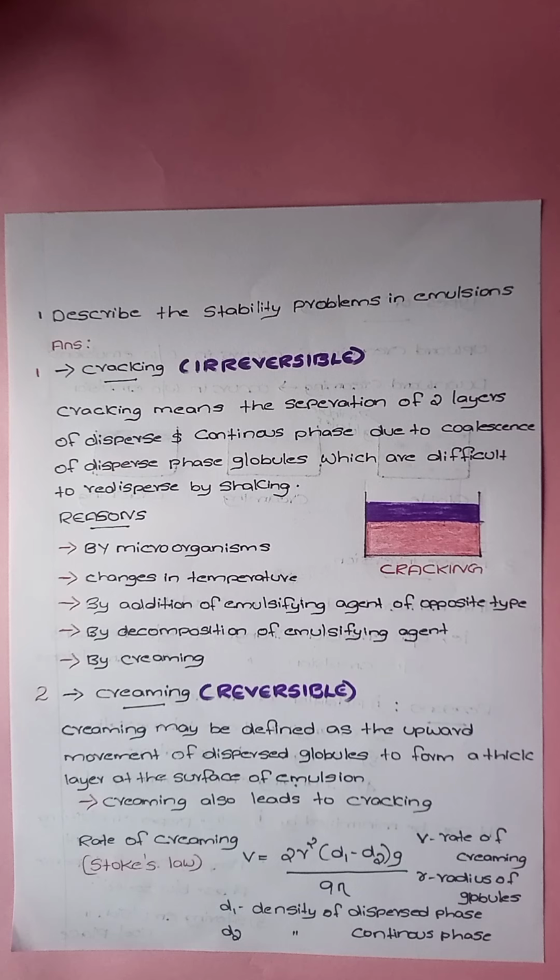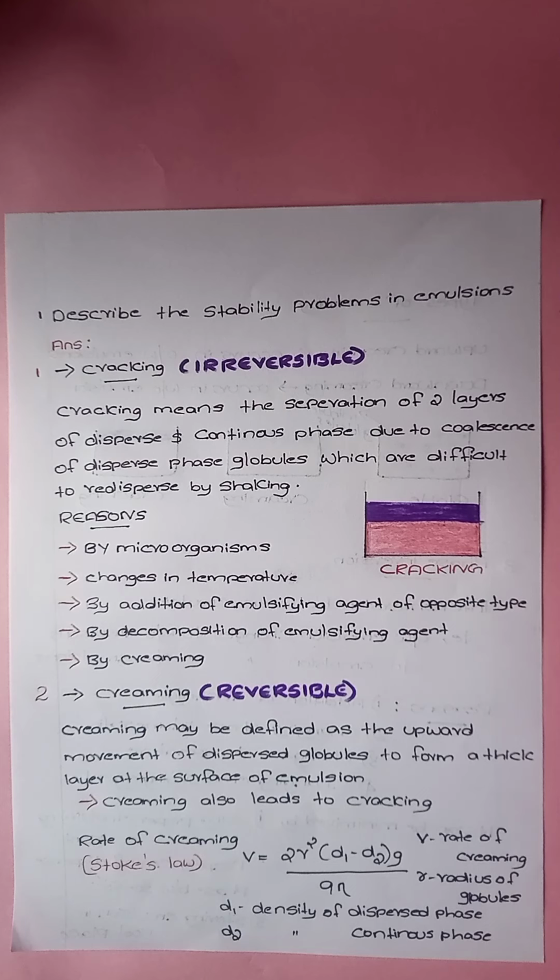Third one is by the addition of emulsifying agent of the opposite type. If we add an emulsifying agent which is of opposite type, it may also lead to cracking. The fourth one is the decomposition of emulsifying agent. If the emulsifying agent of an emulsion gets destroyed, it may also lead to cracking. And the final one is by creaming. If the emulsion appears to be more creamy, it is also more liable to crack. Here we have discussed the definition and major reasons of cracking.